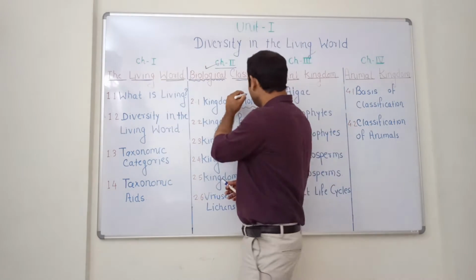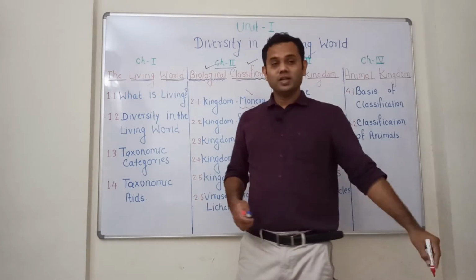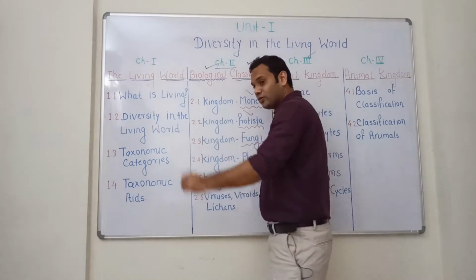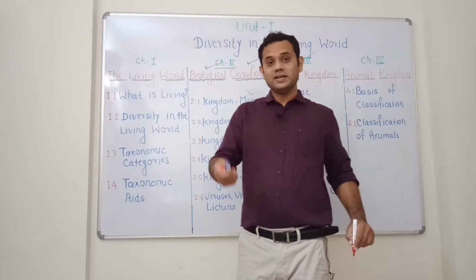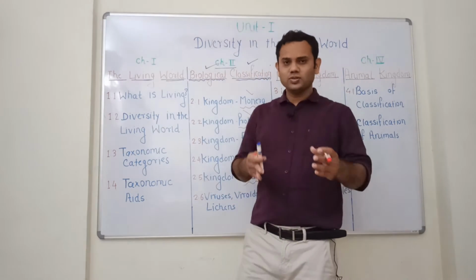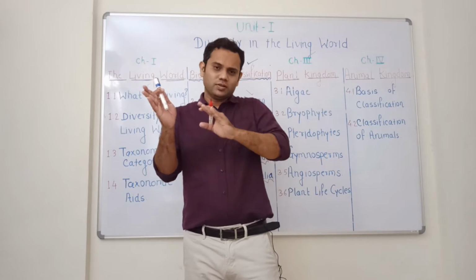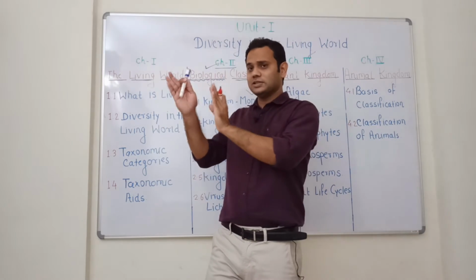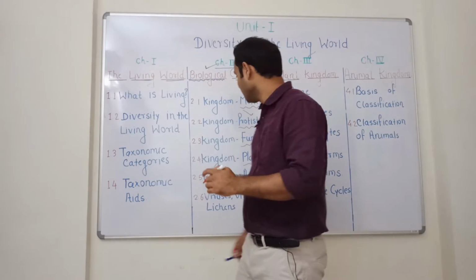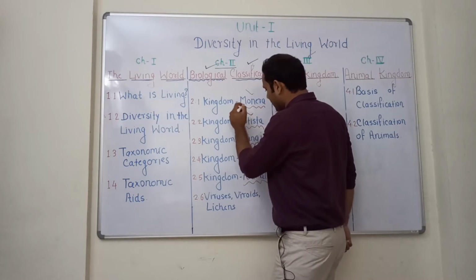So these all are included in the kingdom Monera. In the kingdom Protista, you find certain dinoflagellates, chrysophytes, diatoms, and slime molds. The organisms which are not properly classified in other kingdoms are classified in this kingdom, that is the Protista.